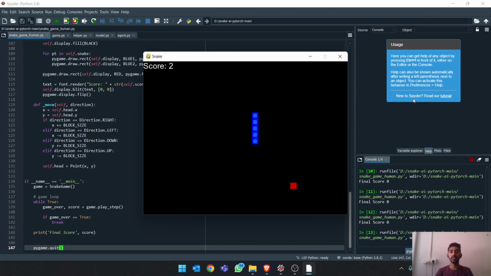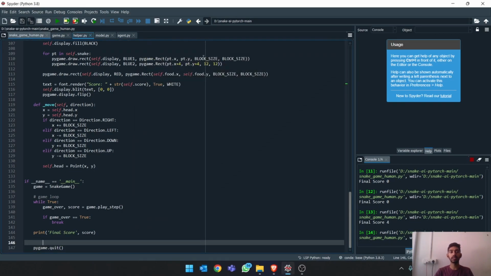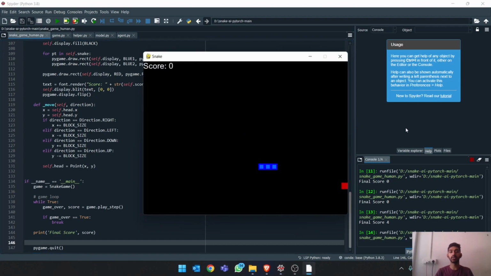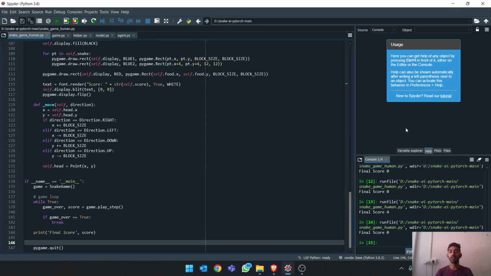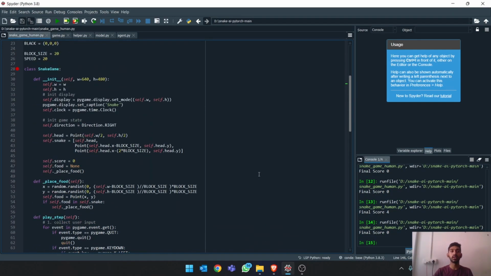So, as you can see, there is food in random spaces, and as the snake collects the food, it keeps on gaining score, and at last, when it touches either the boundaries or when it touches itself, the game is over. That is the end of the game. So that is how the snake game works. This is a general snake game. Similarly, our goal is to train an agent to play the snake game and obtain a good high score.